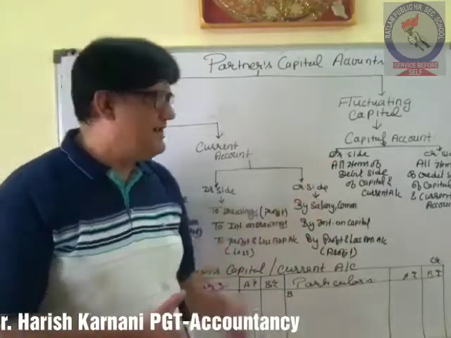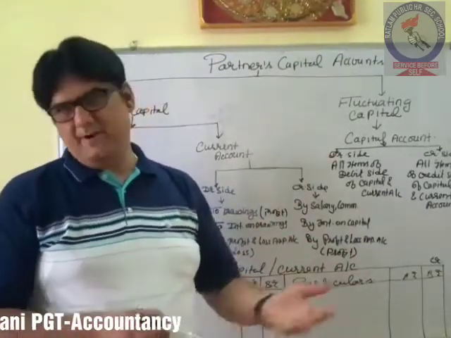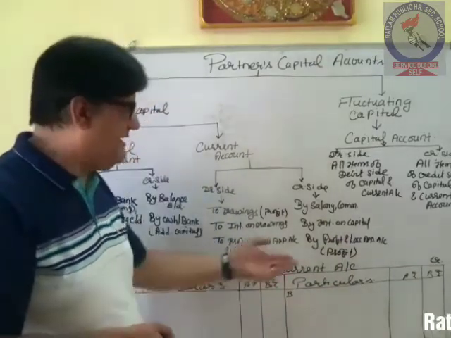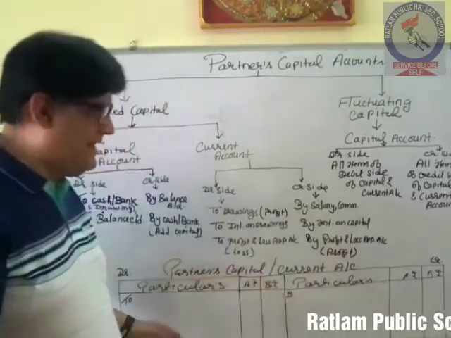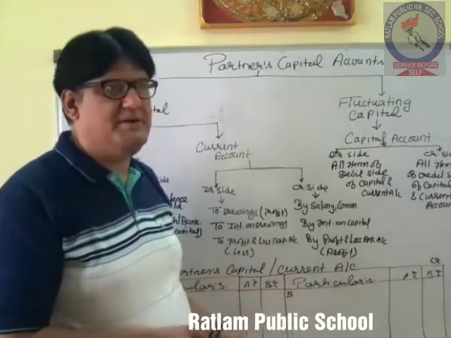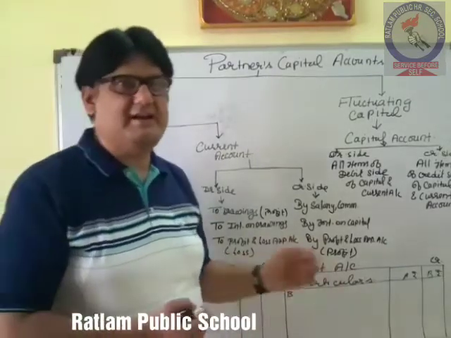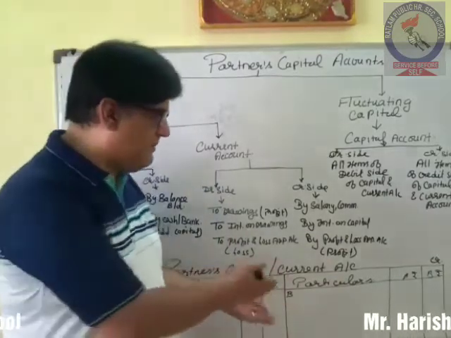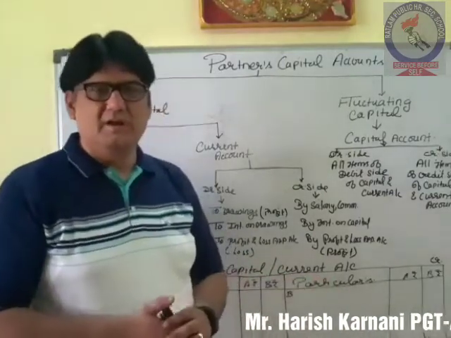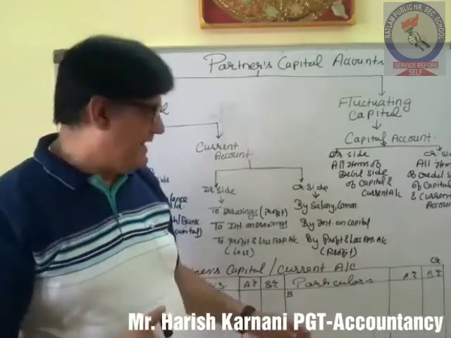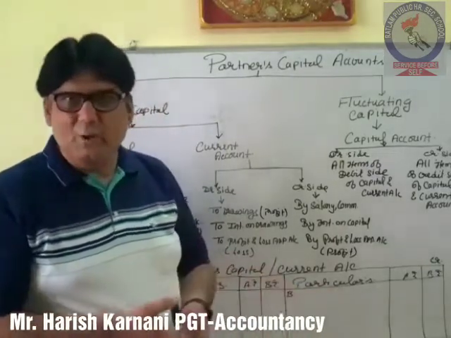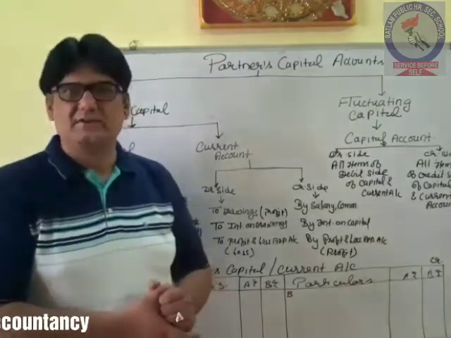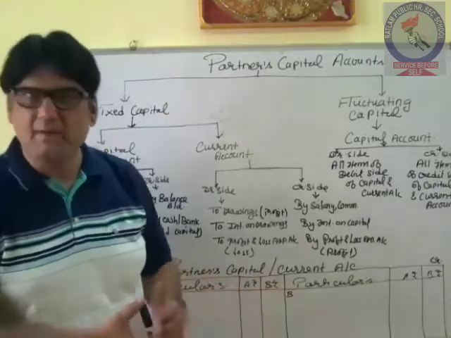So in case of fluctuating capital, you may get the debit balance. By default it is credit. Because if credit items are more and debit items are less, so amount of credit side is more and debit side is less, so you will naturally get the credit balance. But when the adjustments are being made or the appropriations are being recorded in the capital account, sometimes there are chances that the income side may be lower and the debit side, that is loss and expense side, may be higher. So due to this, there might be a debit balance.